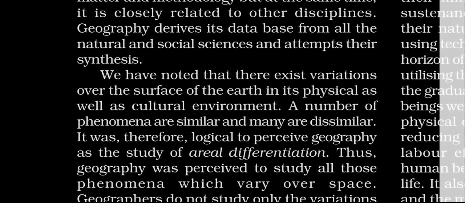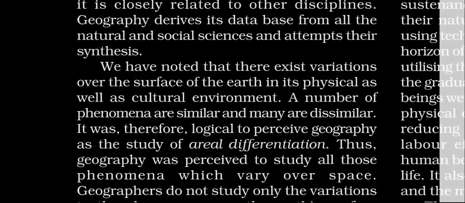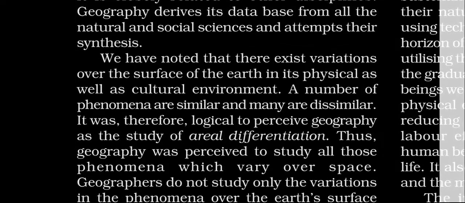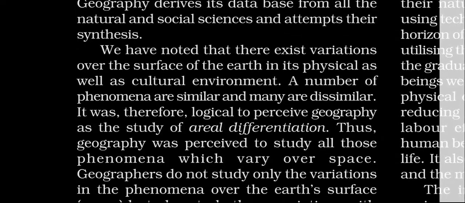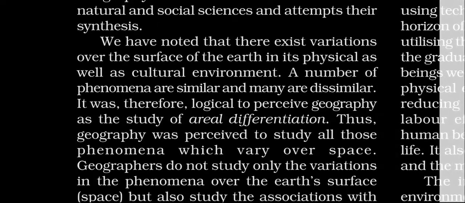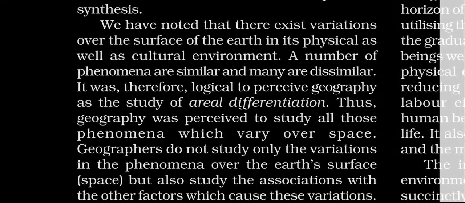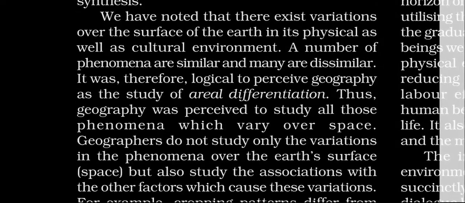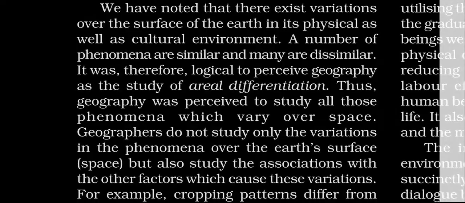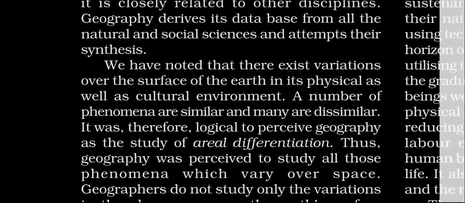So now come to the next point. We have noted that there exist variations over the surface of the Earth in its physical as well as cultural environment. A few minutes ago I discussed how the variations exist over the surface of the earth in its physical as well as cultural environment.